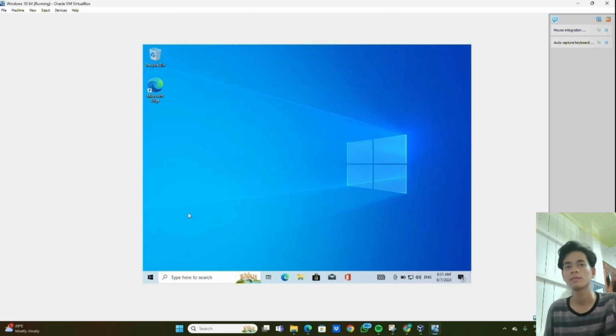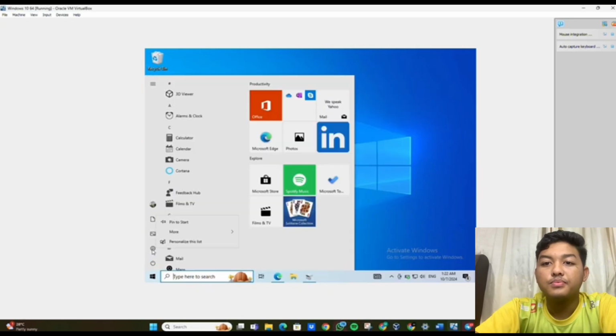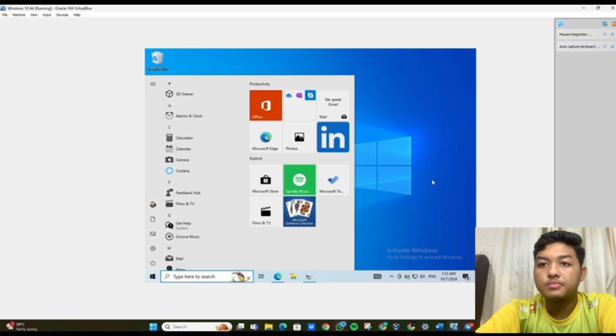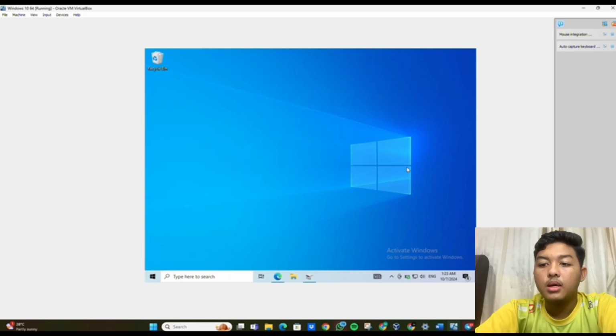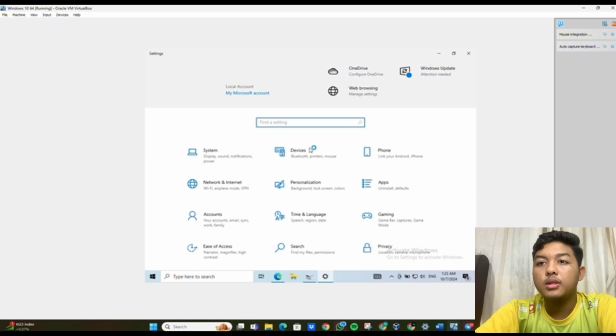Thank you. Okay, so next step is step 4. The first one is we need to set the time zone to Malaysia time. The first step is we click Windows and then we select Settings. After we select Settings, it will look like this. So we navigate to Time and Language.